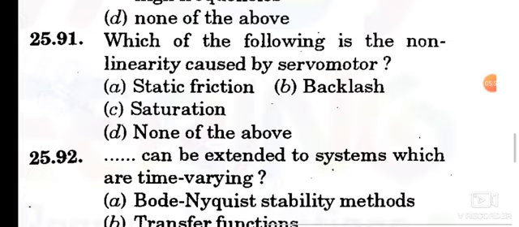Question number 91. Which of the following is a non-linearity caused by servo motor? Option C, saturation.